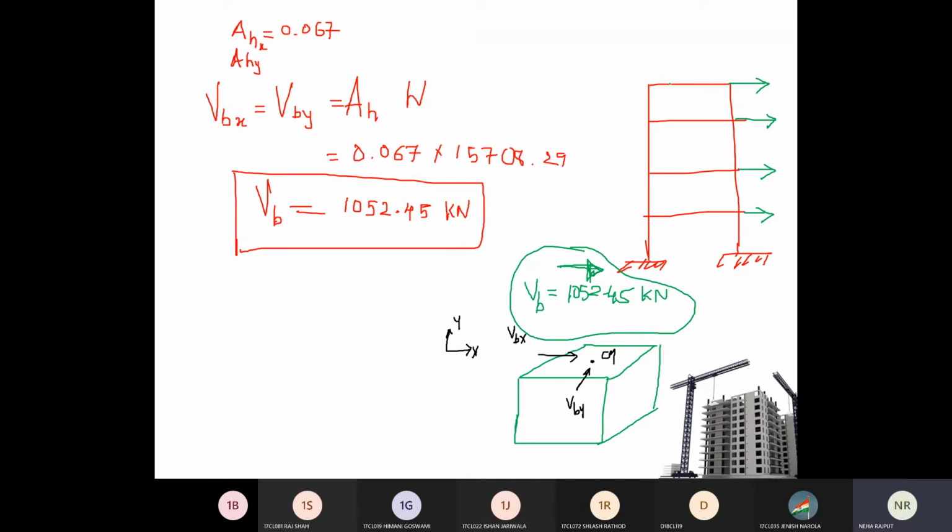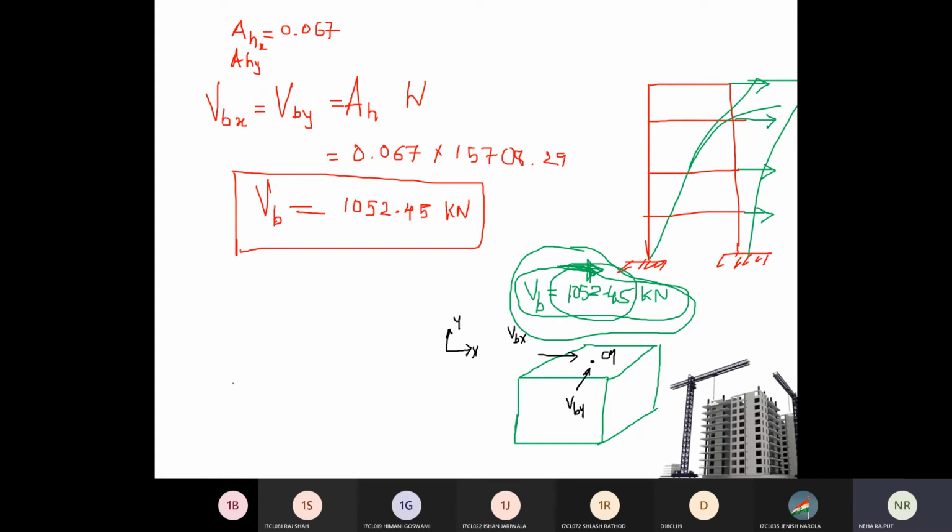Your all floors will take care of these forces. તમે એવી ડિઝાઇન કરી હશે કે જે આટલો ફોર્સ લાગે છે એ ક્યાં ડિસ્ટ્રીબ્યુટ થશે at each and every floor, because if you apply this 1052.45 your building will move like this. Right, means each and every floor will resist this 1052.45 in terms of distribution.